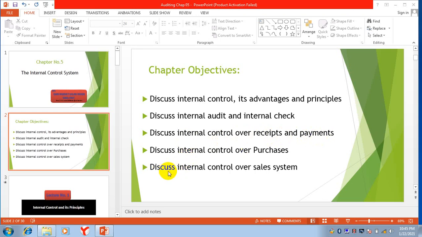Then internal control over sales system, that is, what is the procedure of internal control for the sales system. So these are the objectives of this chapter.